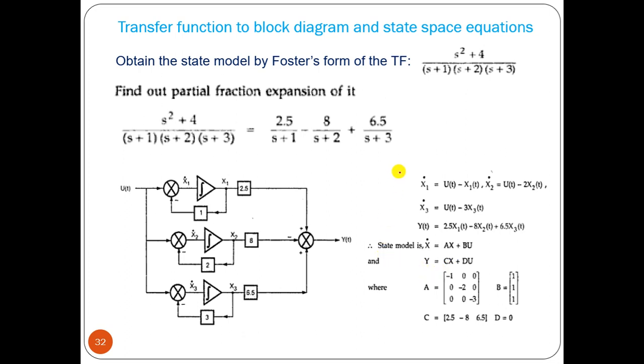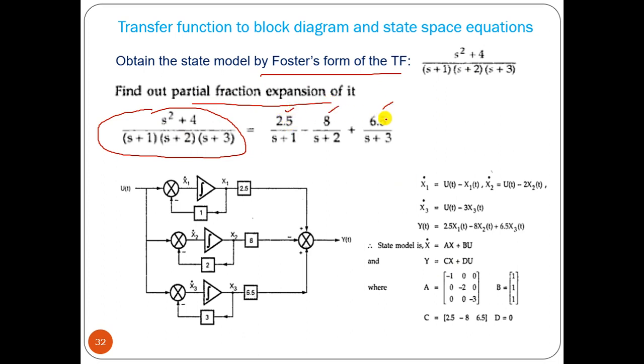Now we can solve one problem of that. In Foster form, that means in parallel form, whatever the transfer function, using the partial fraction expansion method, we have to find out the values of A, B, C. So this is your first term, 1 by s plus 1 multiplied with 2.5.